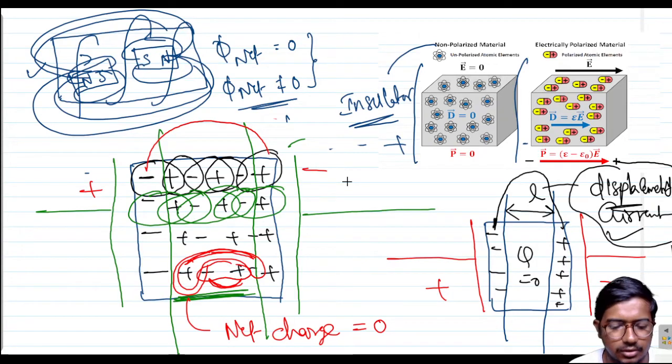Hello my dear friends. In the last video we discussed that whenever a capacitor is applied with external voltage, charge will be formed. The charge will be stored in the dielectric in this way. First of all, the polarization process, formation of the dipoles. After that, the net positive charge is displaced from the net negative charge, so that there is a charge formation. The net negative polarity is displaced from the positive polarity, so that we can consider a particular amount of